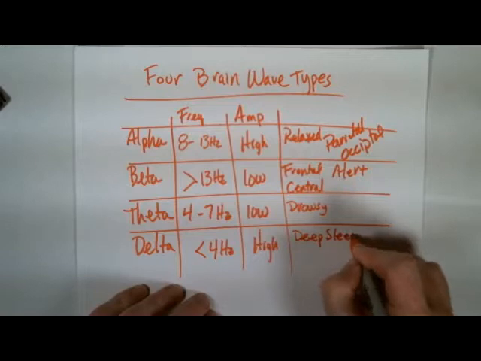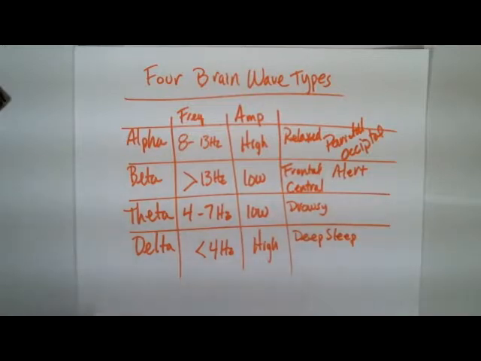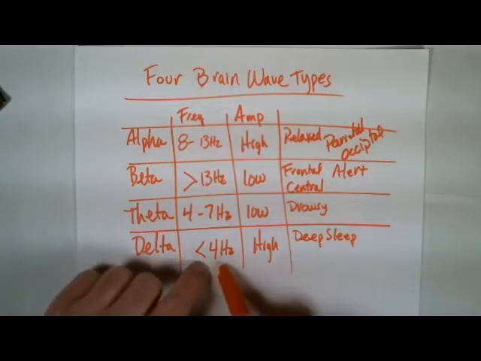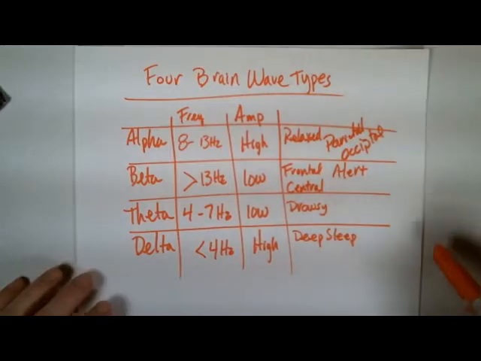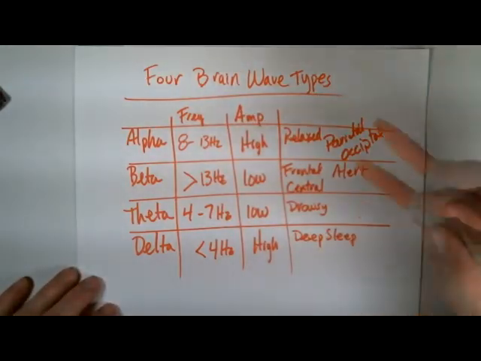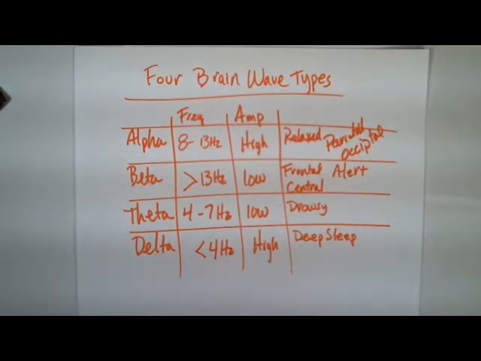And so this is when you're actually deep into sleep. To wake you up, someone's going to have to shake you. It's going to have to be a loud thunderclap or something like that to get you to wake up. But your brain activity, as measured by an electroencephalogram, is going to show very low frequency, but you've got these big long waves with a lot of amplitude to them, and that is an indication of the sleep.